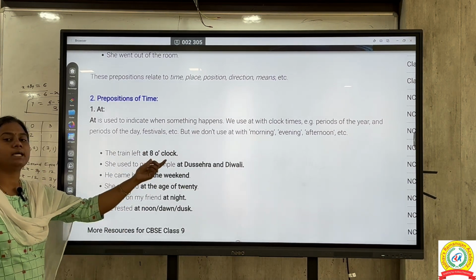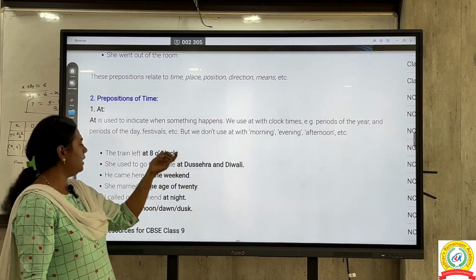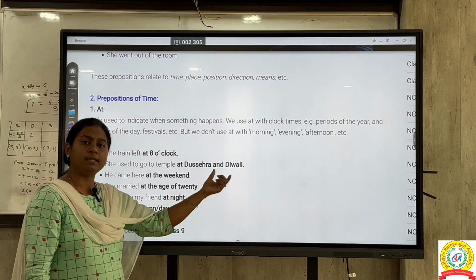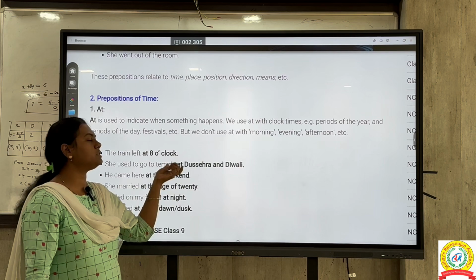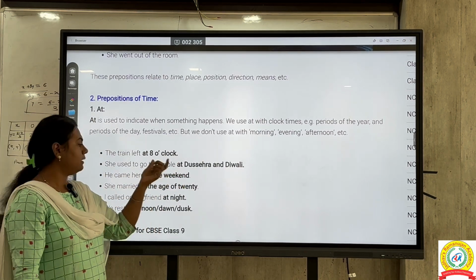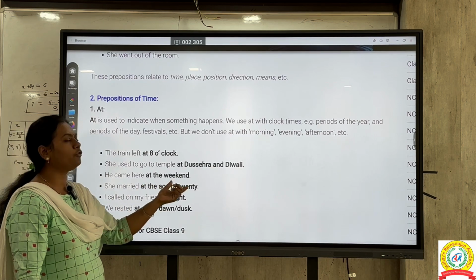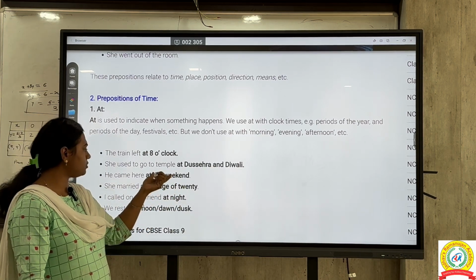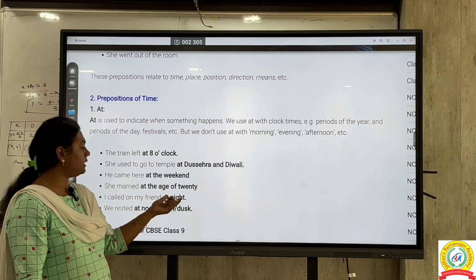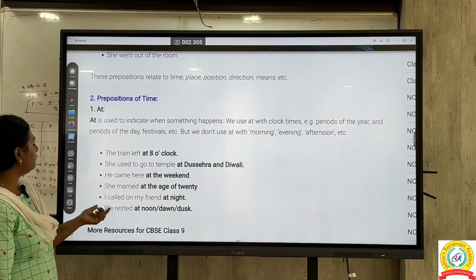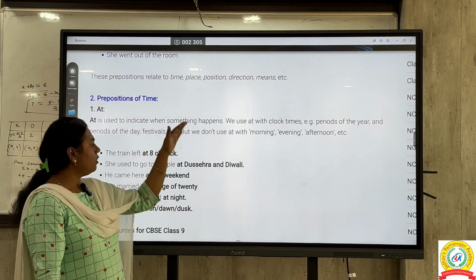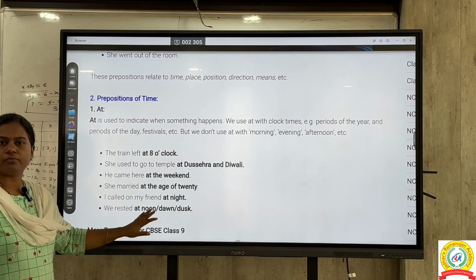Okay, so we can see some examples of it. The train left at 8 o'clock. Here we have mentioned the clock time, that is 8 o'clock. After that, she used to go to a temple at Dussehra and Diwali. These are festivals, so for festivals we have used at. Then he came here at the weekend. Then she married at the age of 20. This is also a period. Then I called on my friend at night. And we rested at noon or dawn or dusk. So you can see a number of examples are given for at.